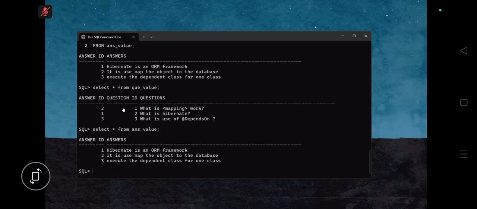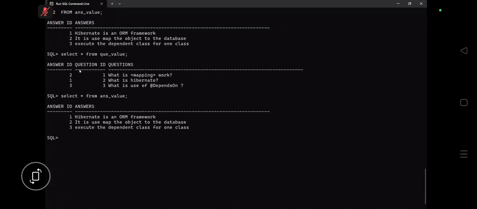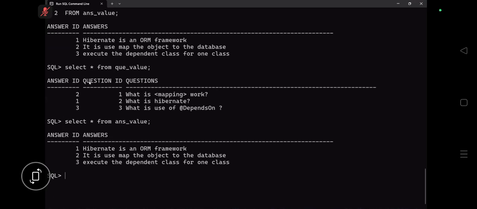So we have right now, you can see in this place, guys, we have right now one foreign key. What is the foreign key? Answer ID. The foreign key is in which place? Question. Who is creating this answer ID? Hibernate. When the Hibernate is creating, when you are writing,